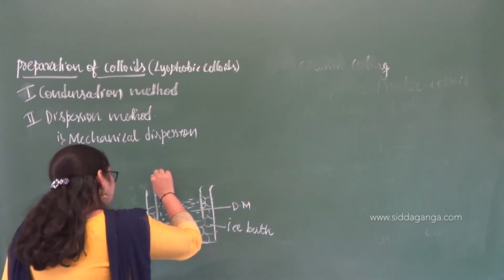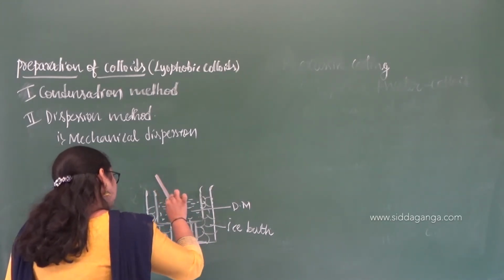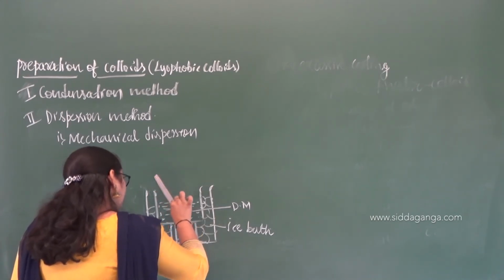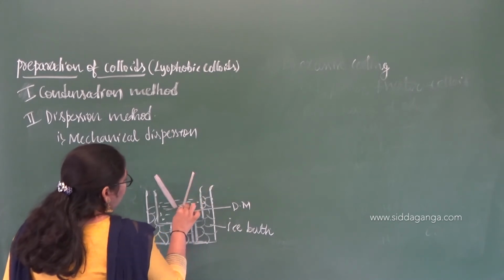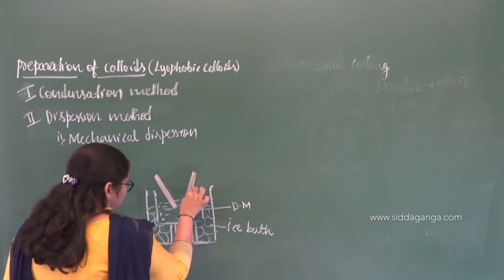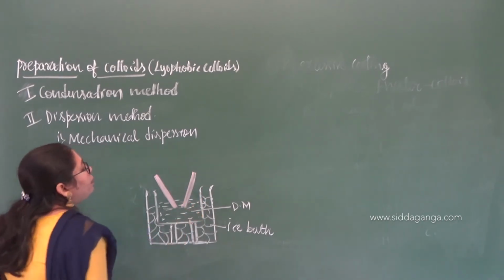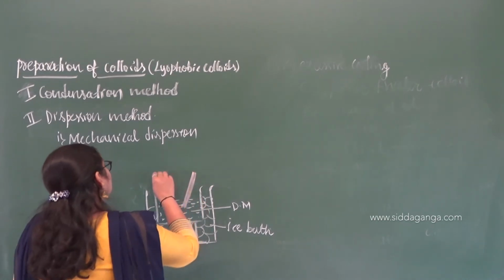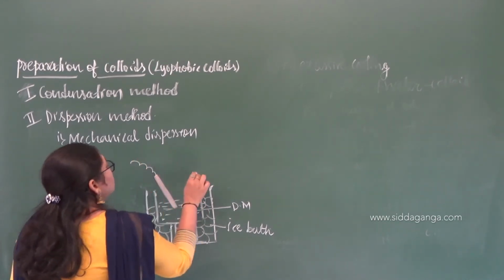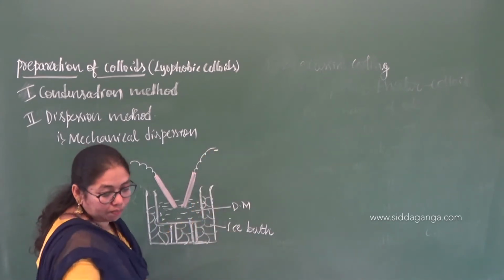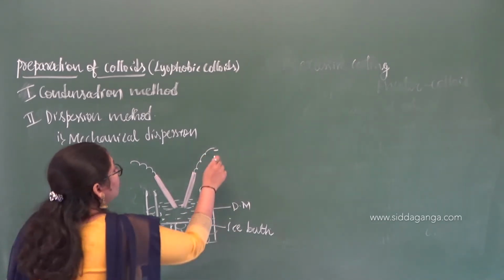So, say for example, this method is suitable for the preparation of gold, silver and platinum sols. If you take the gold sol, you have to place two rods of gold, or if you are preparing the silver sol, you have to place two silver rods. Both the electrodes are connected to the battery.